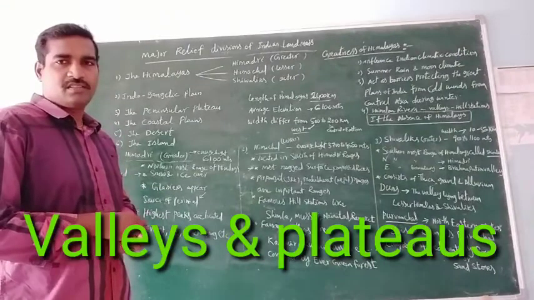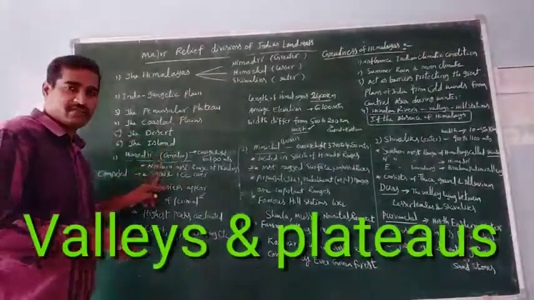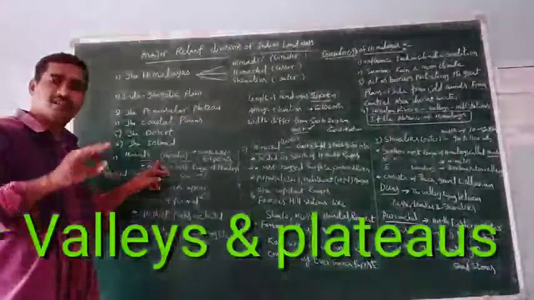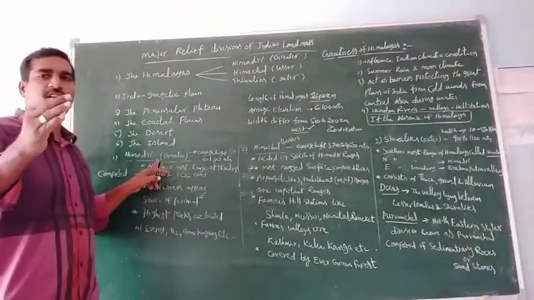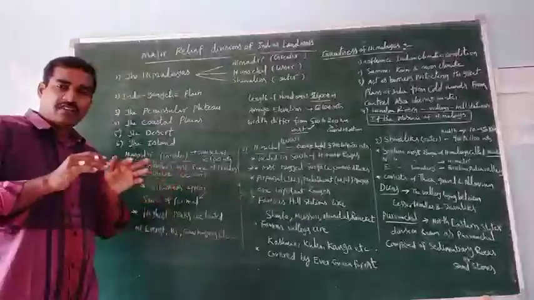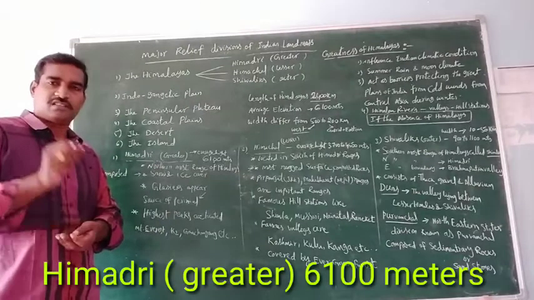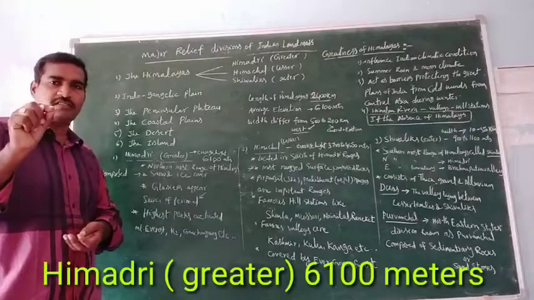Now, let's discuss the Himadri range, also known as the Greater Himalayas. What is the average height of the Himadri range? 6,100 meters.